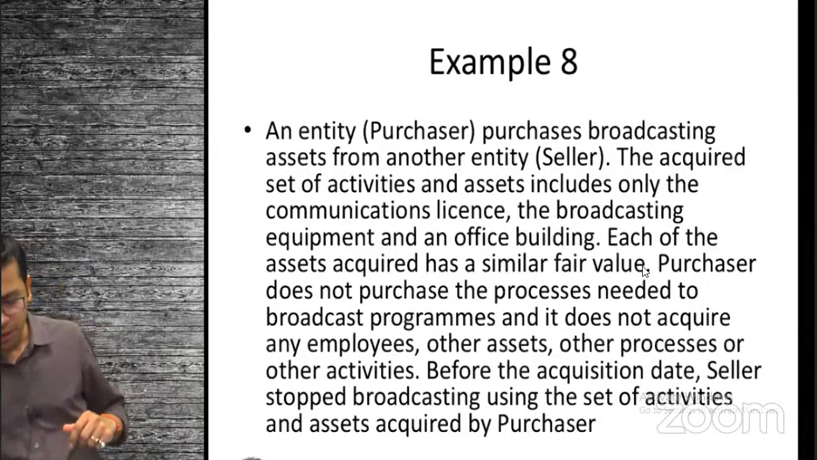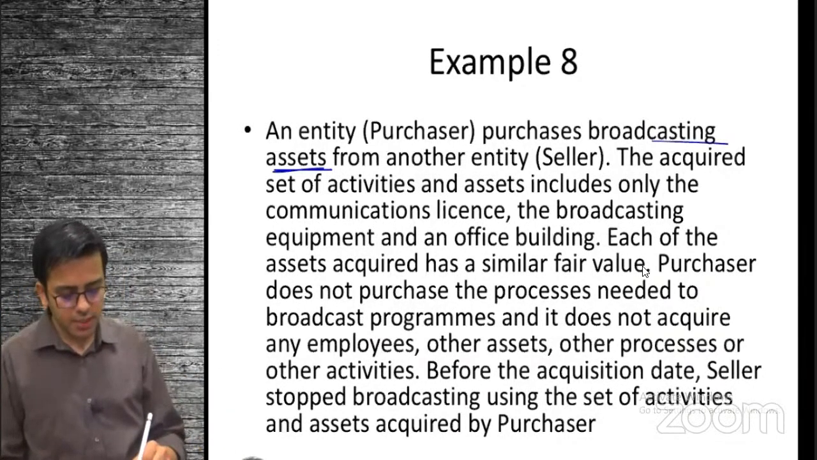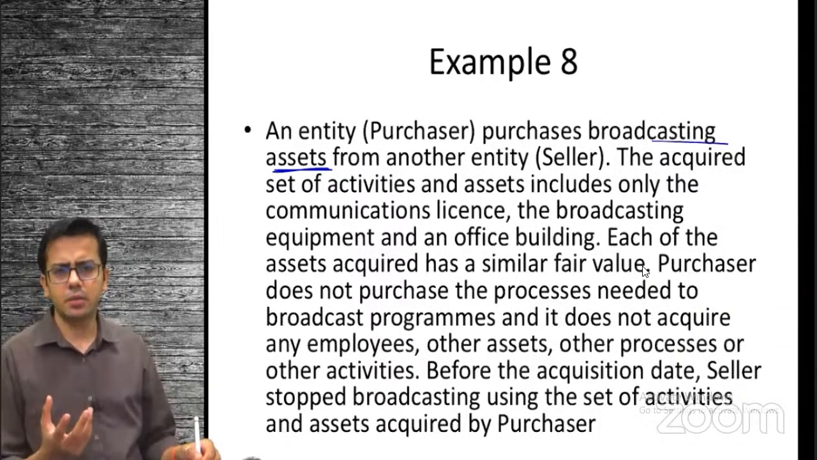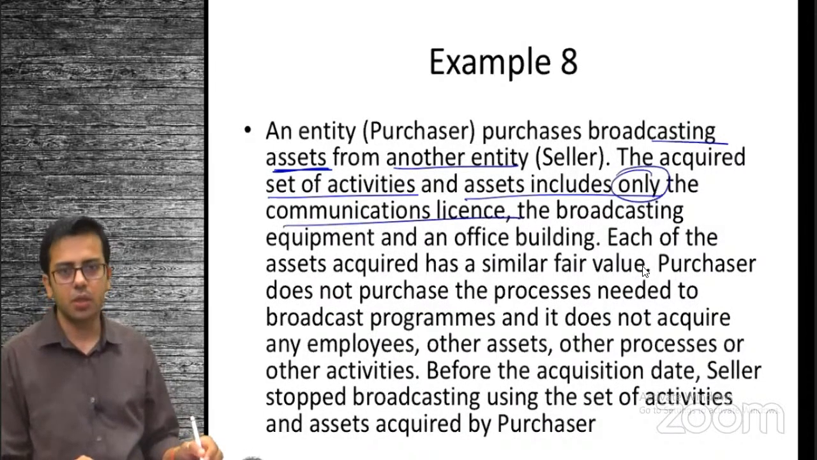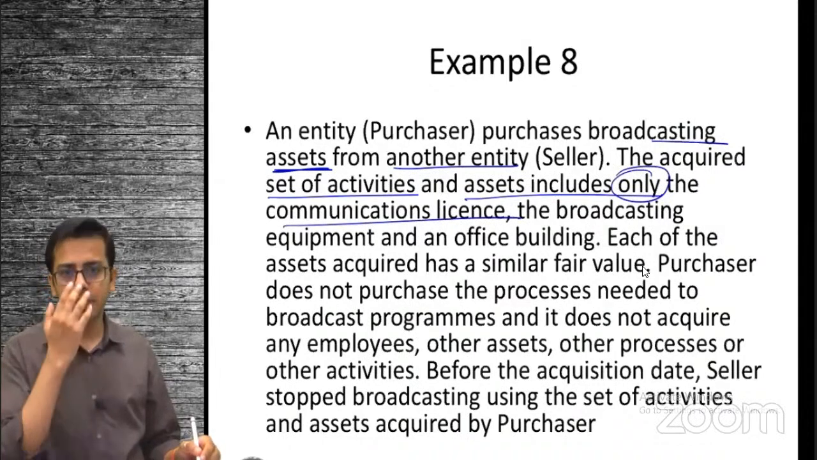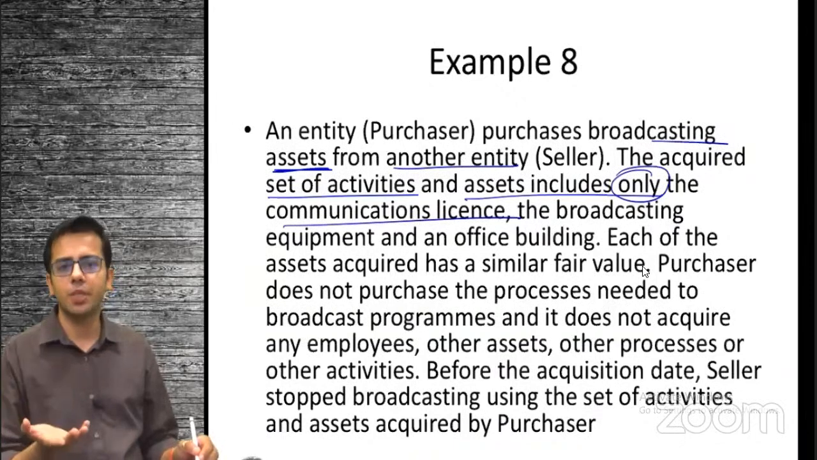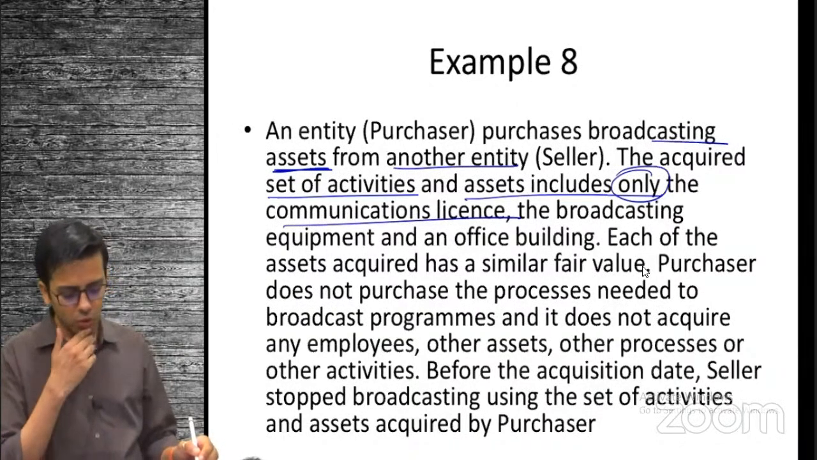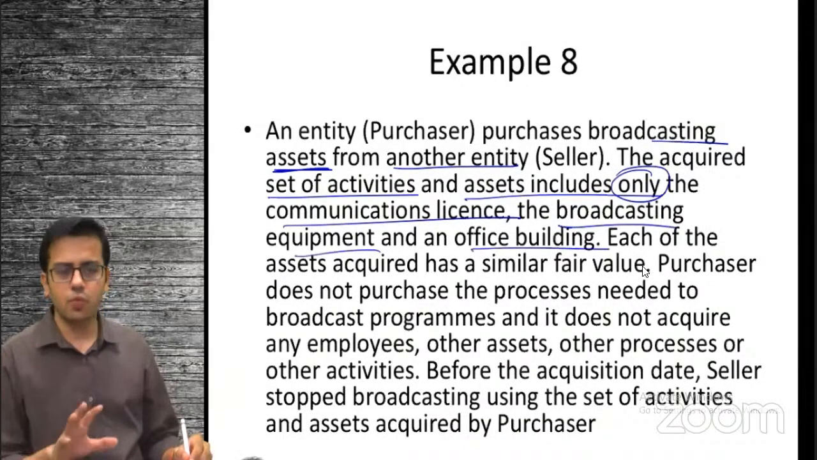So coming down, example 8, you have purchased broadcasting asset. So maybe a satellite through which you can broadcast various channels, movies or something like that, from another entity. So what have you purchased? There are assets which include only communication license. Let's say you are purchasing a radio channel license from Radio Mirchi station. They have the communication license, they have the broadcasting equipment, they have an office building. So we have input.